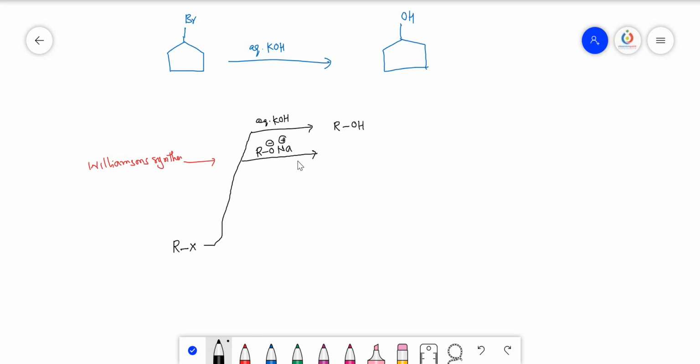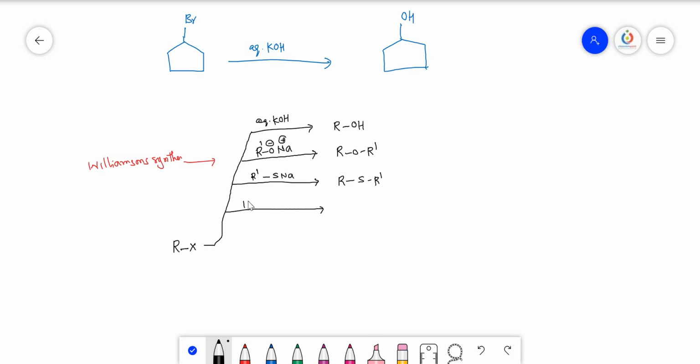Williamson's ether synthesis is a type of SN2 reaction. So you shall get R'-O-R'. Next one is R'-S⁻ Na⁺, meaning instead of oxygen you are taking sulfur. So here you will get R-S-R', a thioether.